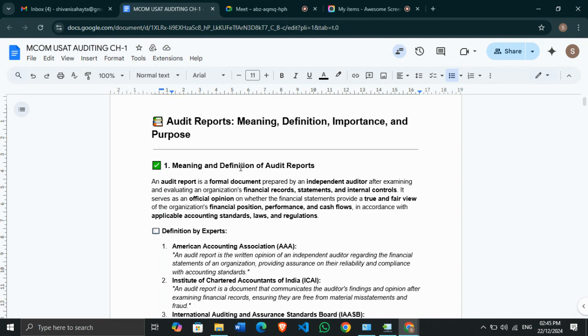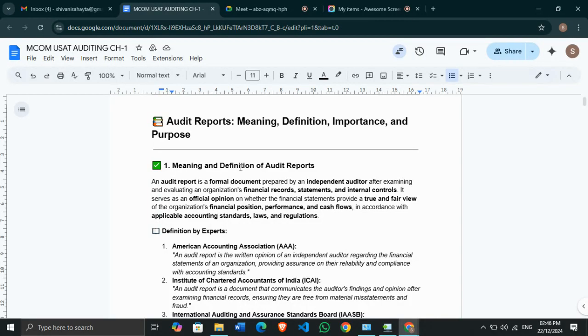So if I talk about definitions, certain definitions are given. According to the American Accounting Association, an audit report is a written opinion of an independent auditor regarding the financial statements of an organization, providing assurance on the reliability and compliance with the accounting standards.